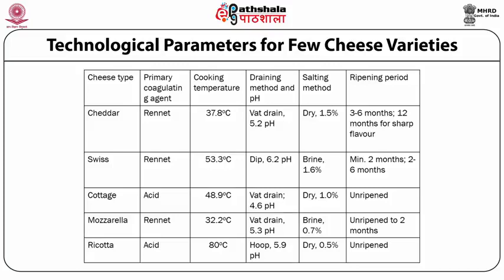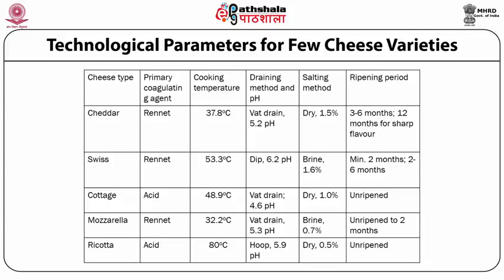For mozzarella, the desired pH is 5.3, especially when using the starter culture method, and for ricotta, the pH hovers around 5.9. For the salting method, which we saw in the previous slide also, brine is desired for mozzarella and Swiss, whereas for the rest, that is cheddar, cottage and ricotta, dry salting is preferred. The rate of addition of salt is around 1 to 1.5%.